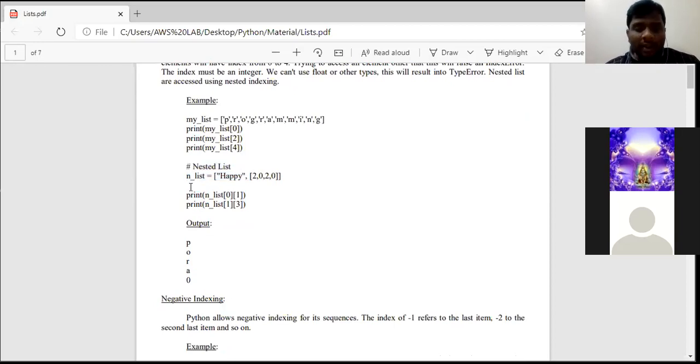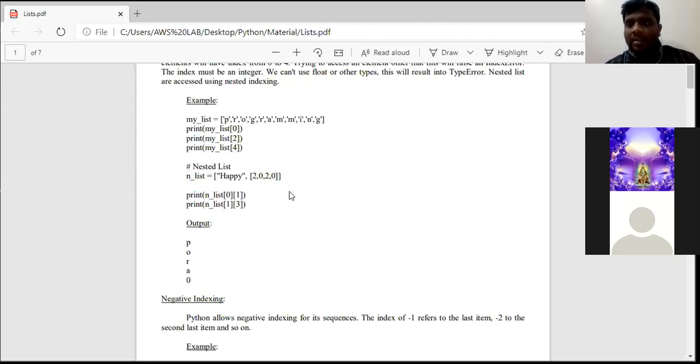Look into the example, n underscore list. What is n underscore list? It is nothing but a list variable name. Equal to is the assignment operator. See here, square bracket open, square bracket close. And inside also there is one square bracket open and square bracket close. This is called a nested list.